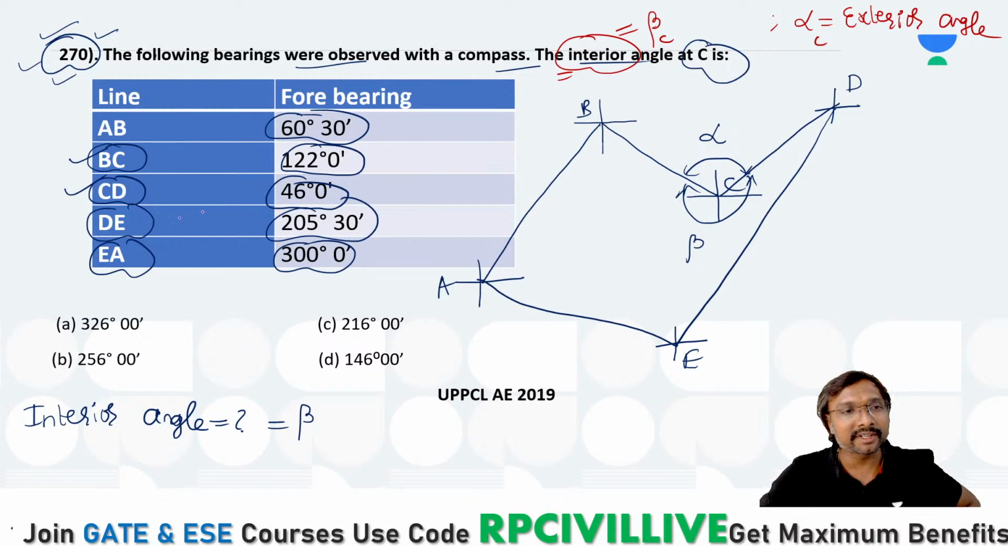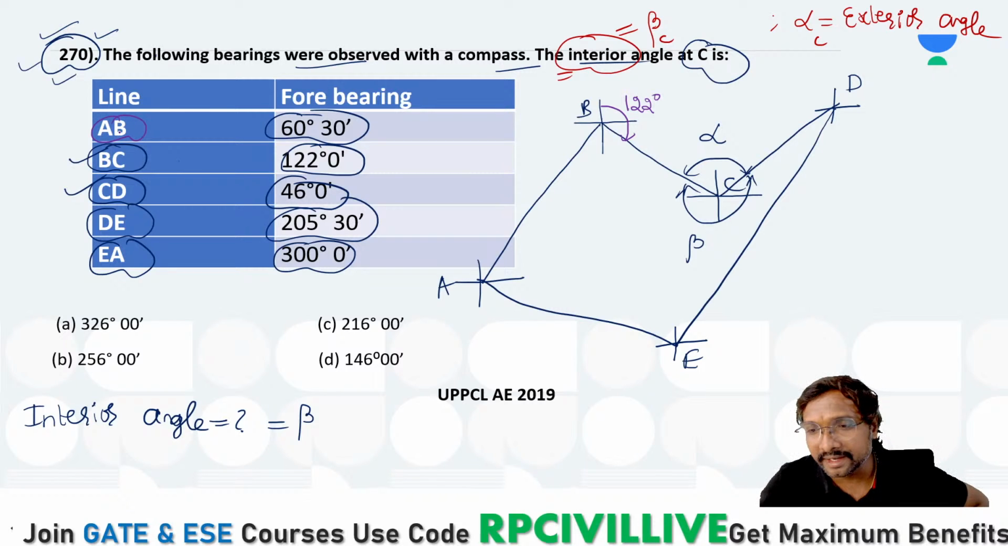Yes, okay. So what is the bearing of this BC? 122 degrees, na? This is your 122 degrees, right? How BA is in the fourth quadrant, right? If you just observe, AB is in which quadrant? AB is in the first quadrant, na? If you just observe, AB is in the first quadrant, right? AB is 60 degree means it is in the first quadrant. AB is in the first quadrant, means automatically BA will be in the fourth quadrant.